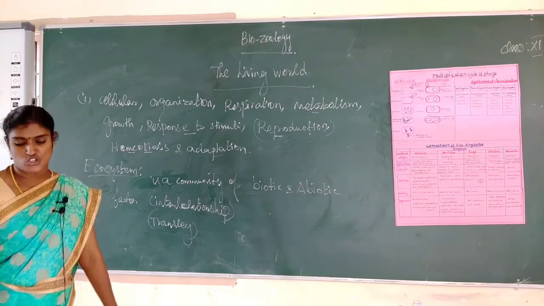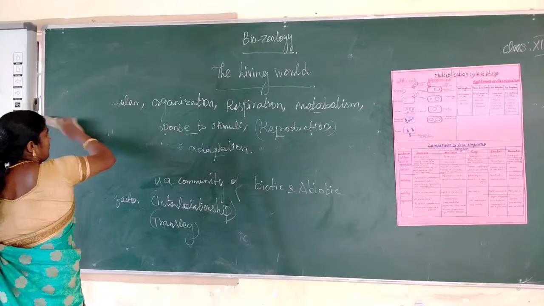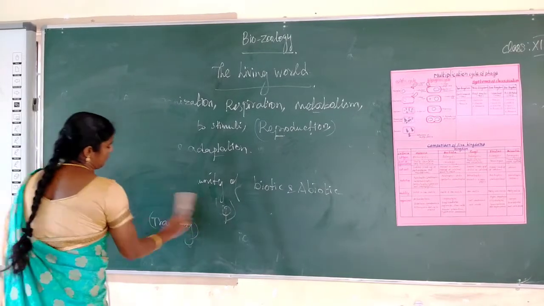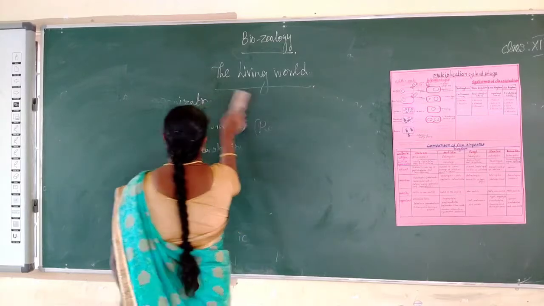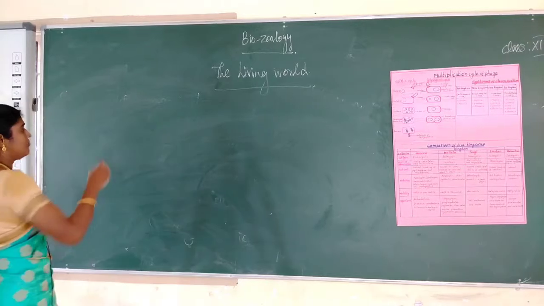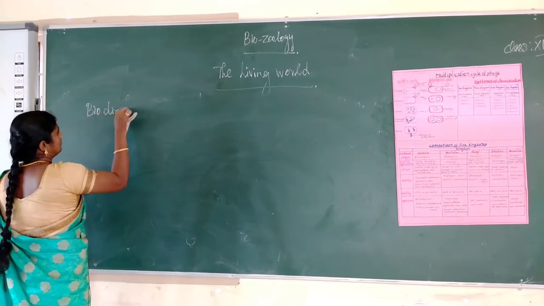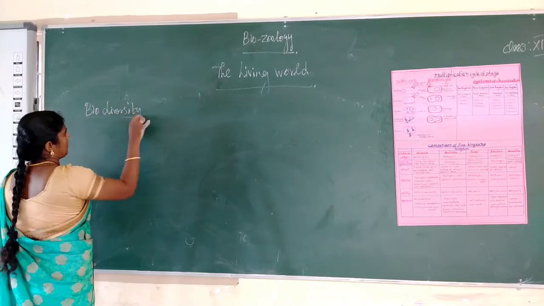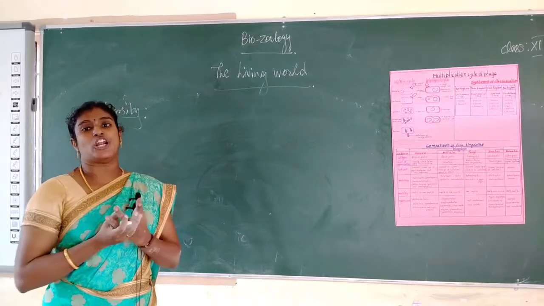Next one, biological diversity or biodiversity. In Tamil, biodiversity is called palluyir tanmai. What is biodiversity? Biodiversity means the presence of a large number of species in a particular ecosystem.